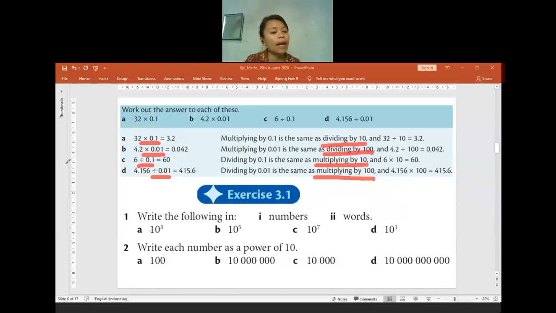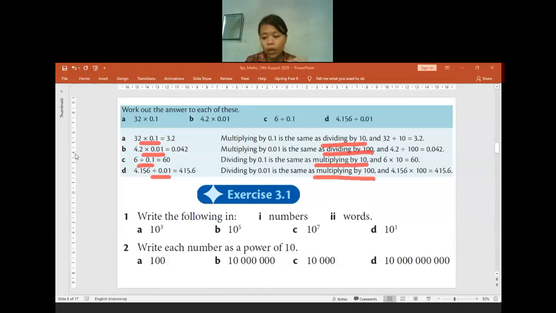Like 32 times 1 per 10. So it's the same thing as we do 32 divided by 10 and so on. Is there anyone having any question or still confused? No? Okay, if none of you are confused, let us move to question 1 on exercise 3.1.